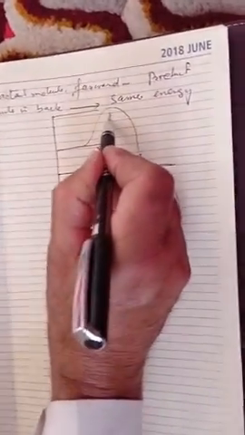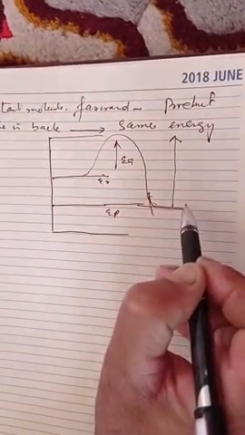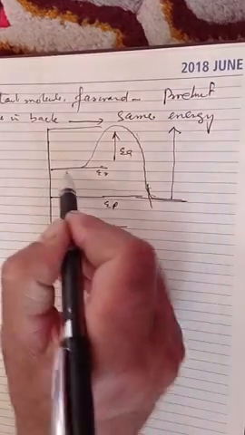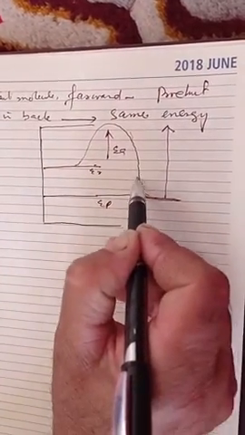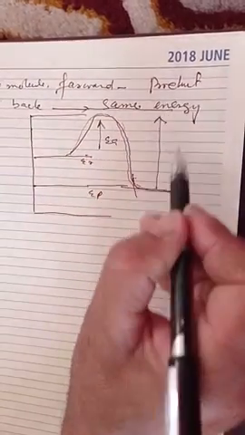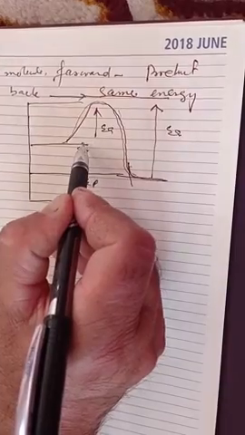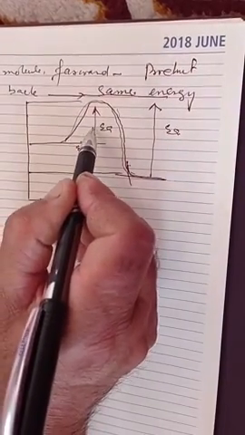So this becomes your activation energy. This is the activation energy for the backward reaction, and this is the energy path. The path is the same for both, but here the activation energy of the backward reaction is greater and the activation energy of the reactant is less.